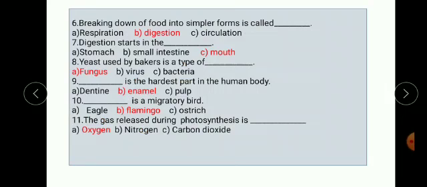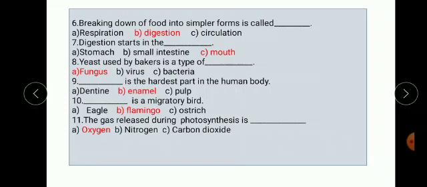Next, eighth one. Yeast used by bakers is a type of dash. Options are fungus, virus and bacteria. The correct option is fungus. Yeast used by bakers is a type of fungus.